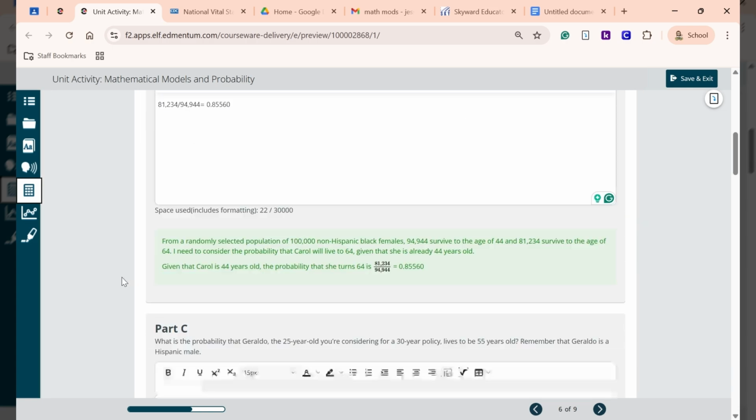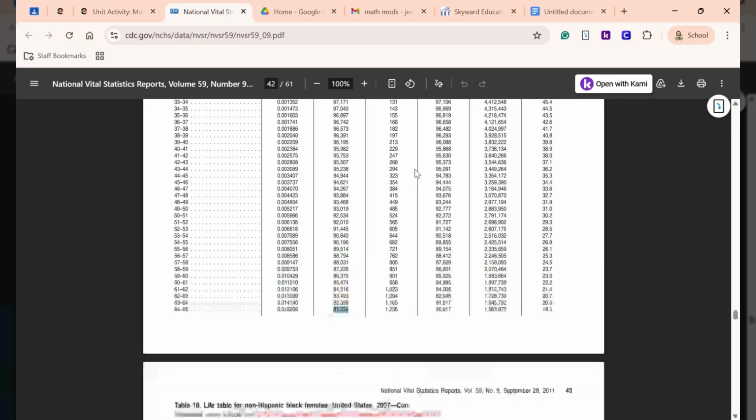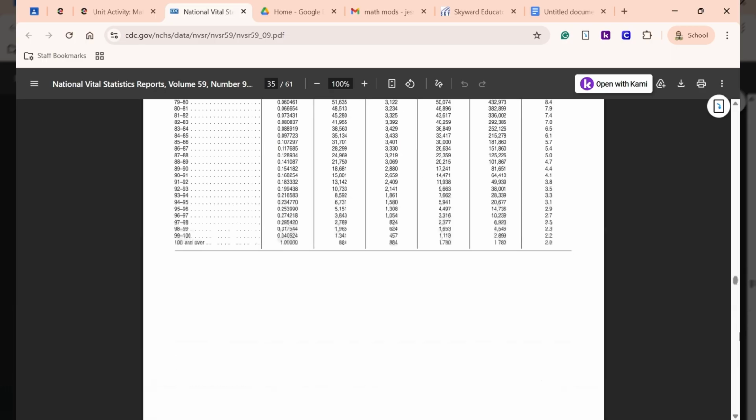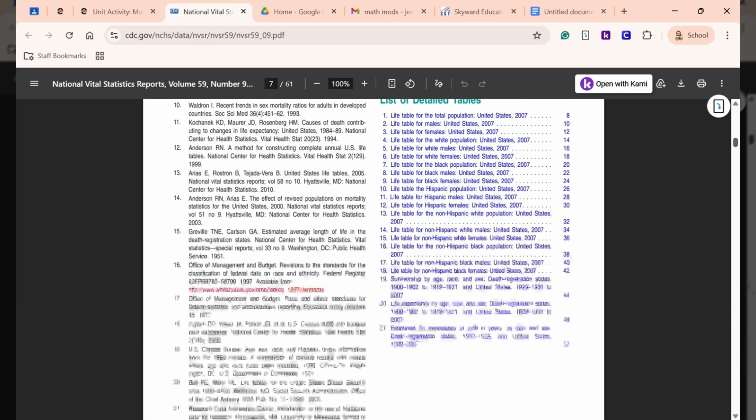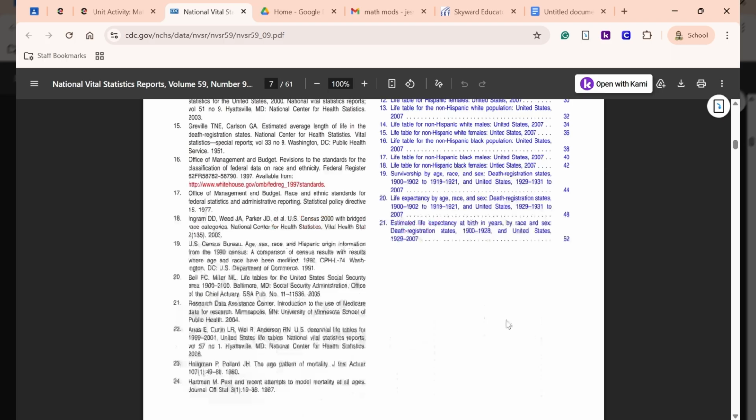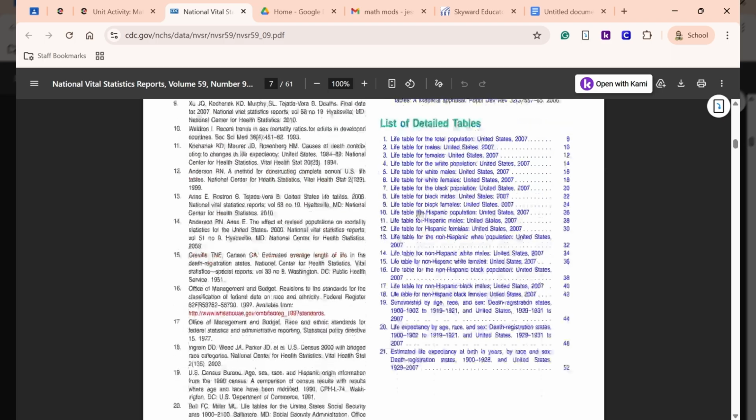You'll do the rest similar to the one that we just did, where you're finding the 25-year-old and then the 55-year-old on the table. Remember, y'all, that he is a Hispanic male, so you always want to go back to your tables. Let me just zoom this up right here. And then this is where you would find the looking for Hispanic male, so you would go here. All right, and so that is how you do this task for your assignment.